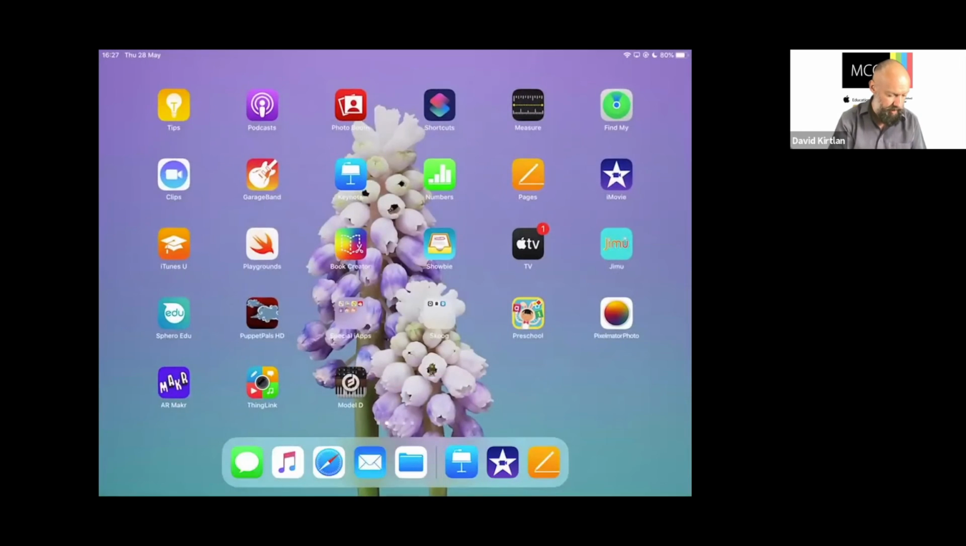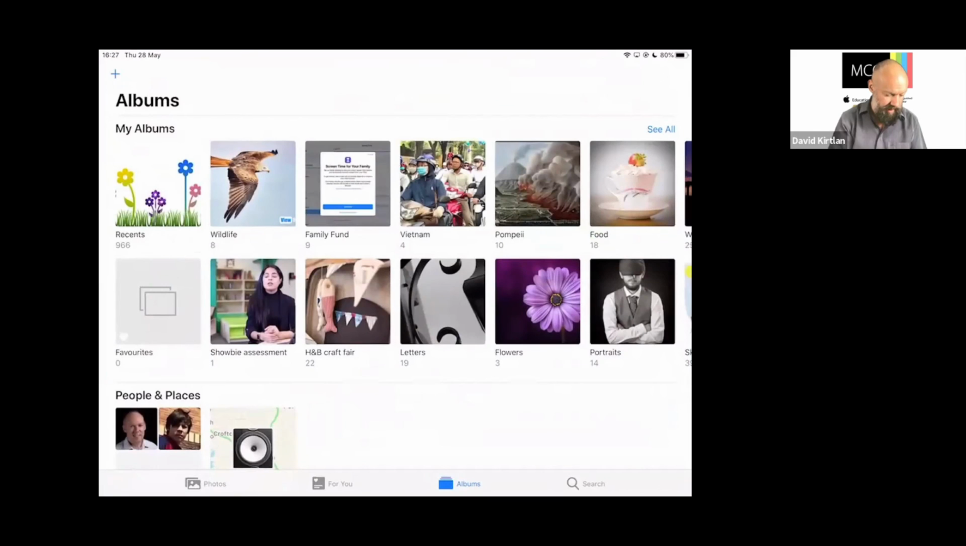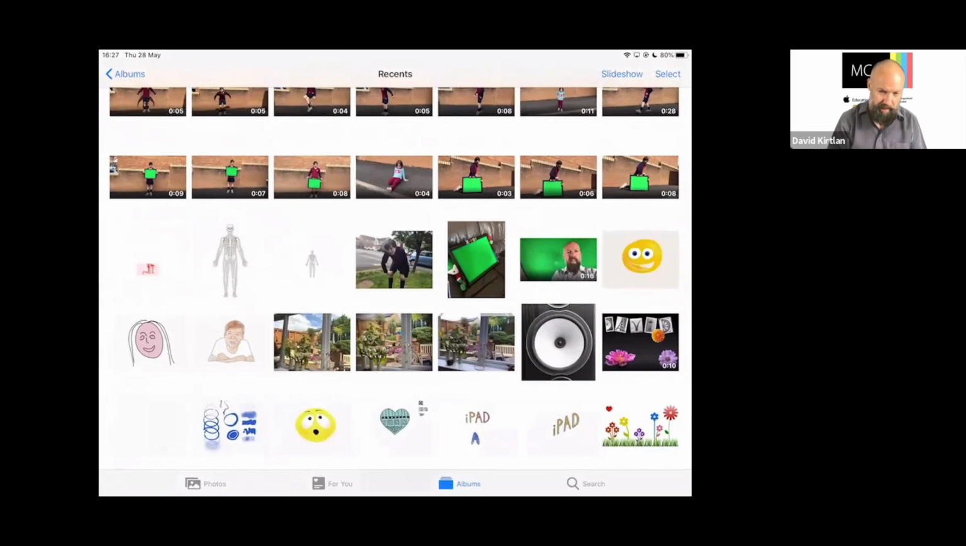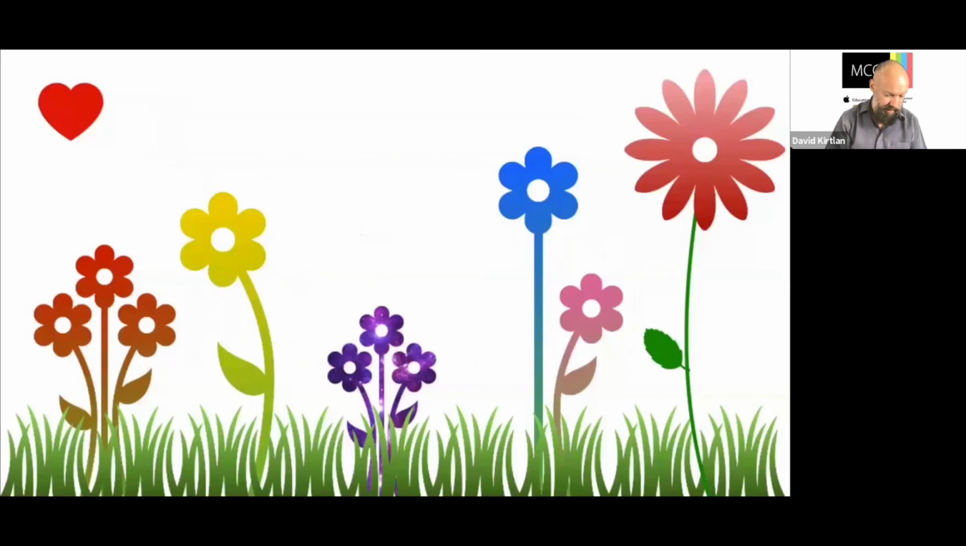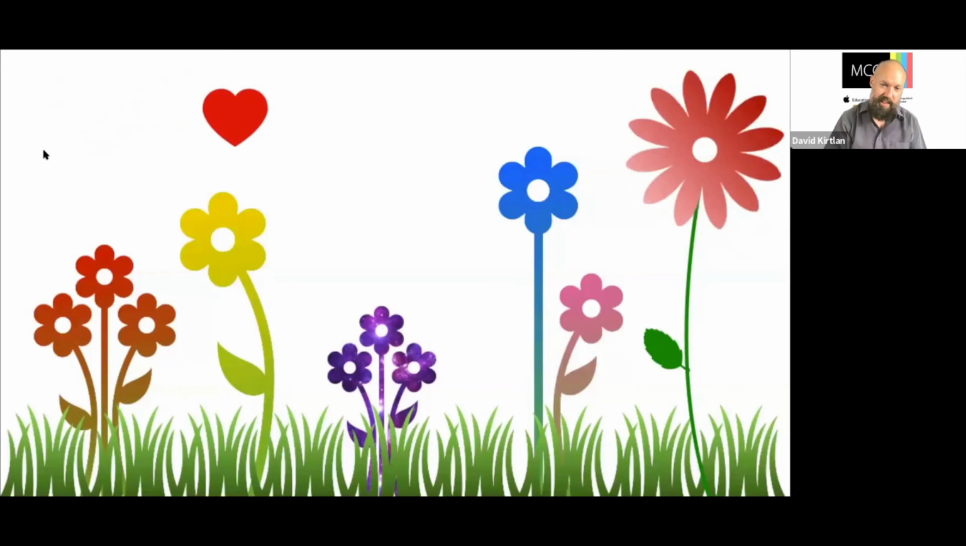Let's just check in my photo library, back to my photos. And there's my last one there. So down in the bottom corner is my animated GIF. And there we are, that we can send and do different things to.